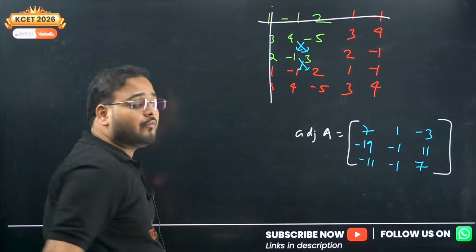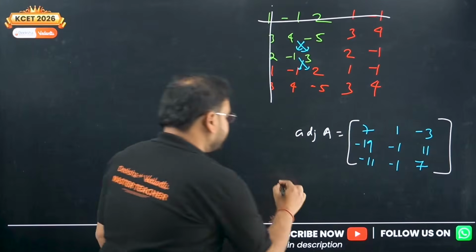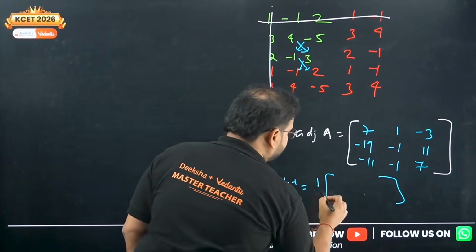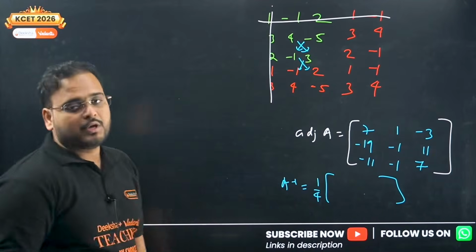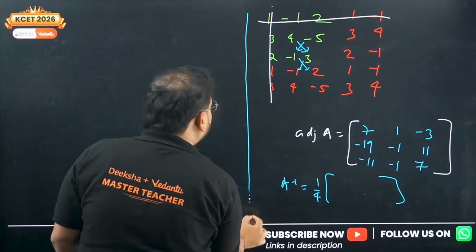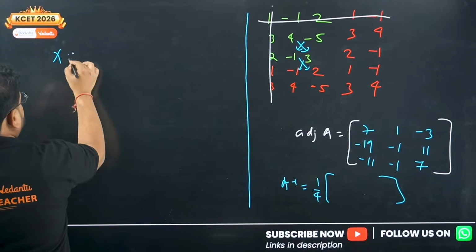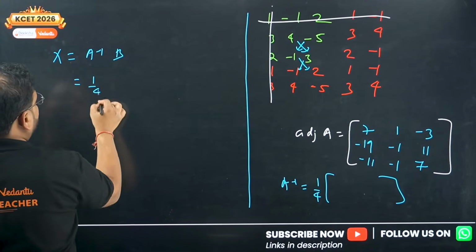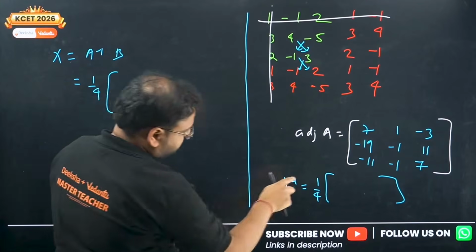So now we have the value of the adjoint of A. So you know A inverse will be the same matrix with 1 by 4 outside, which is the determinant value. What is the final answer I'm looking for? I'm looking for the matrix X, so A inverse into B I have to do. So right here 1 by 4, the matrix you're going to write.